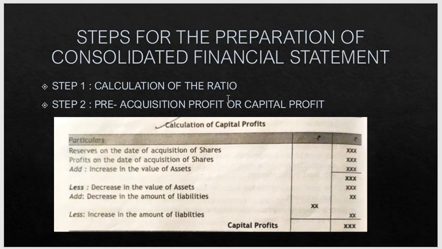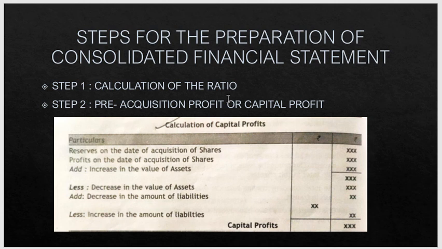First we will understand what is capital profit and pre-acquisition profit. The profit which is earned by the subsidiary company before acquisition by the parent company, that is the profit as well as the reserves, is known as capital profit. So what is the format for the calculation of capital profit? Reserves on the date of acquisition of shares, then profits on the date of acquisition of shares.